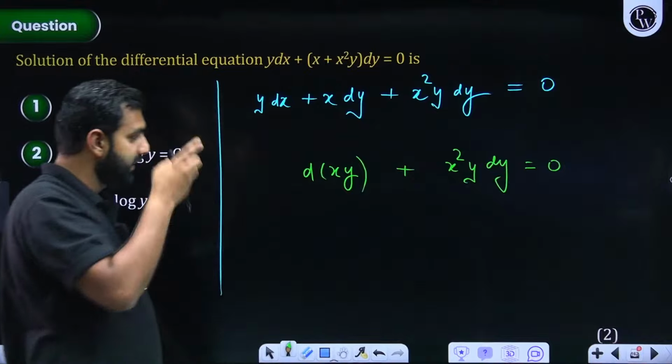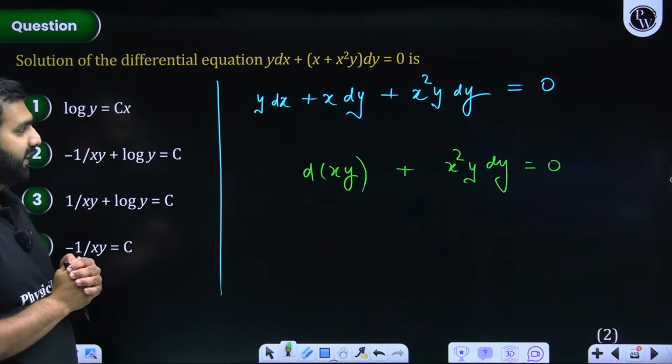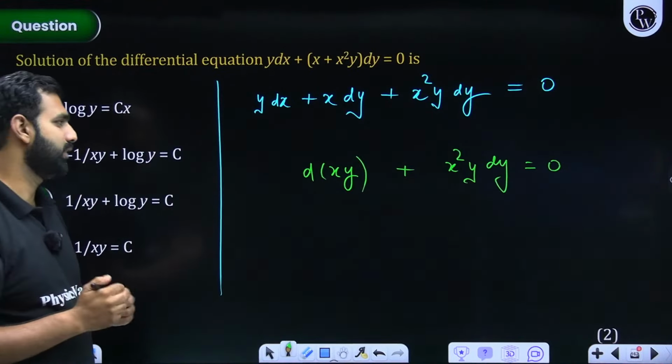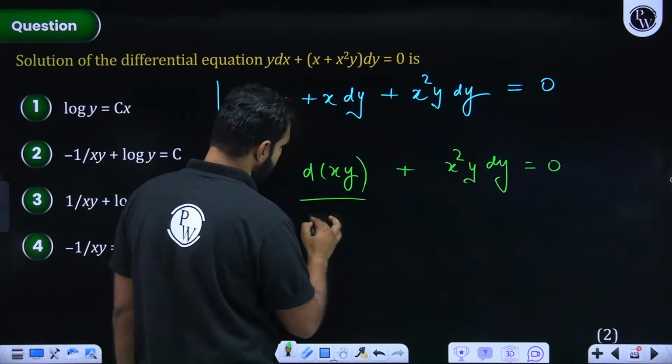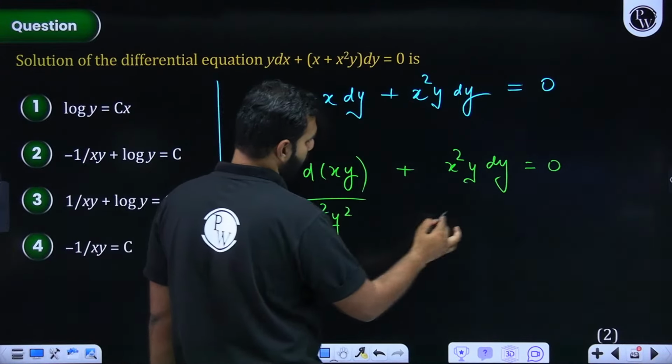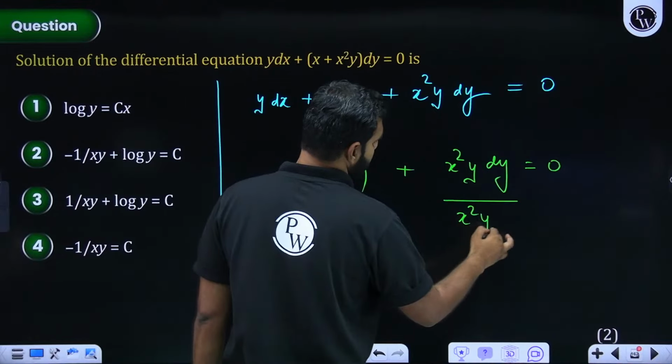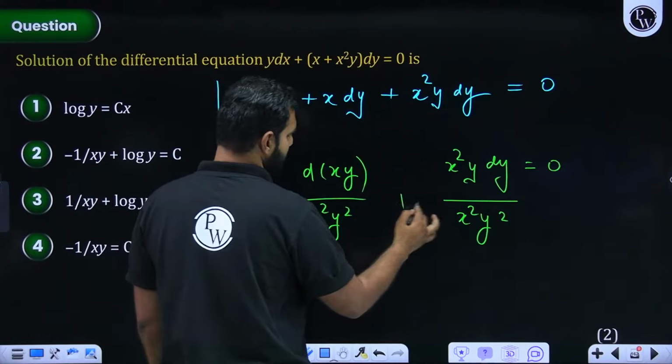Now what I'm suggesting is, can we divide both these sides by x square y square? So when I do so, this is divided by x square y square. I hope you're okay with that. This is also divided by x square y square, and that plus stays there.